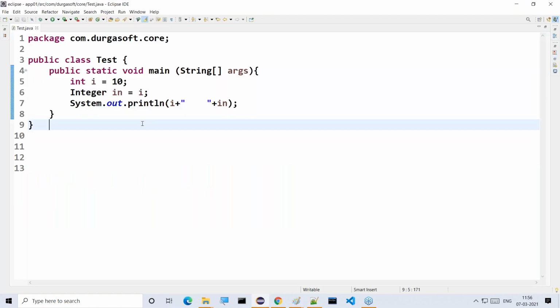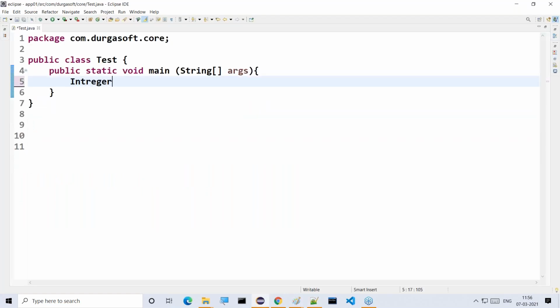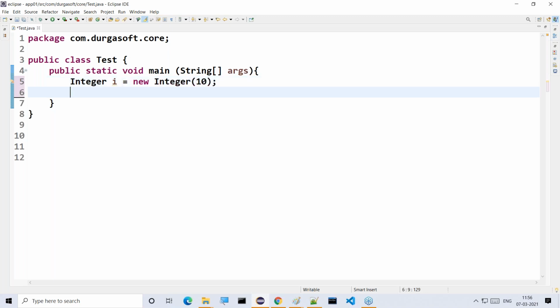For example, my requirement is that we already have a wrapper class object. Integer I is equal to new Integer of 10. I provided 10 as the value. So the Integer object is created with 10 as the data.